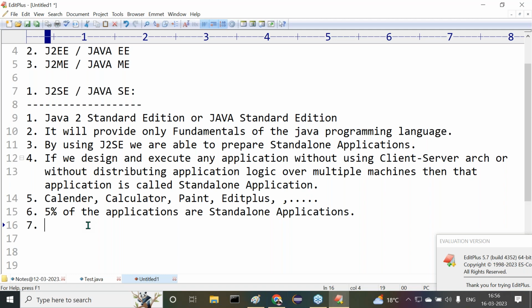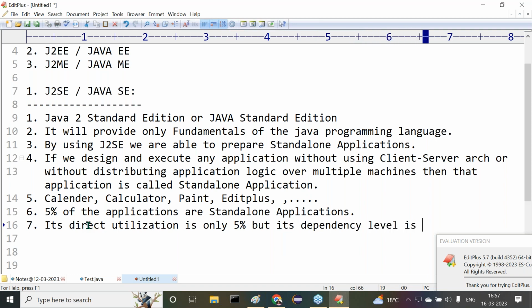Observe carefully. Now I'm talking about only core Java, only J2SE. It's the foundation for Java. So I'm giving clarity to you. Understand it clearly. Its direct utilization is only 5%, no doubt. But its dependency level is 1000%. Its dependency level is 1000%.